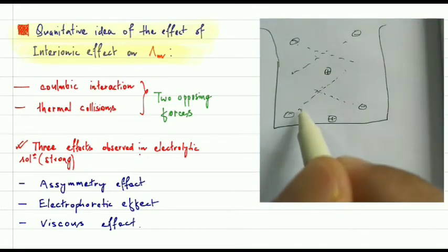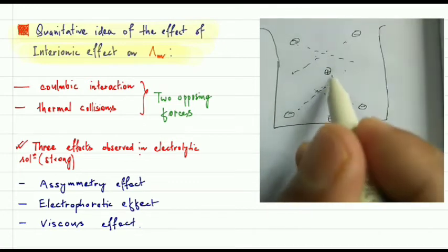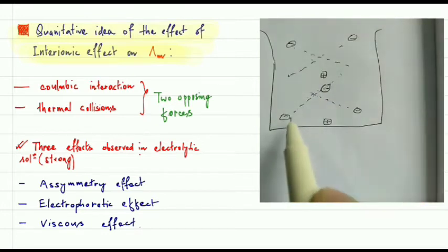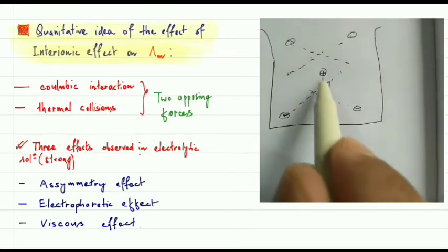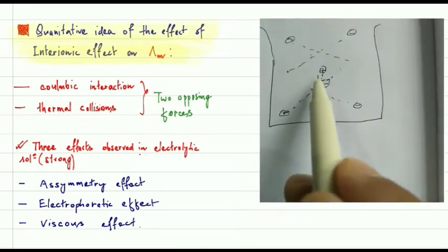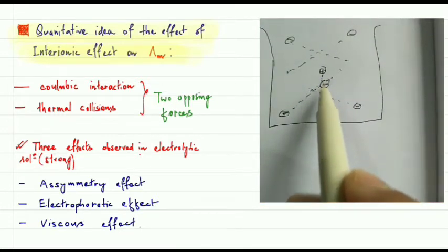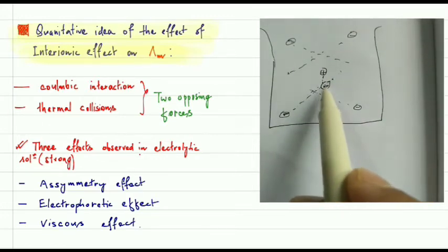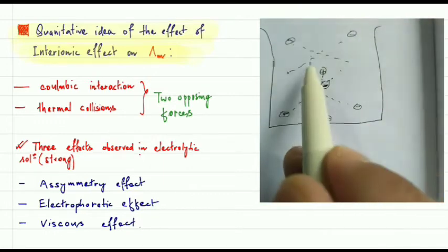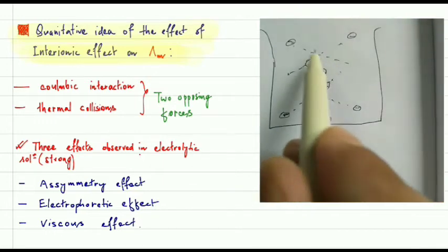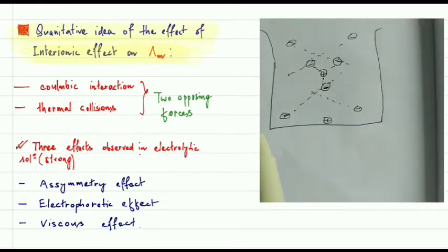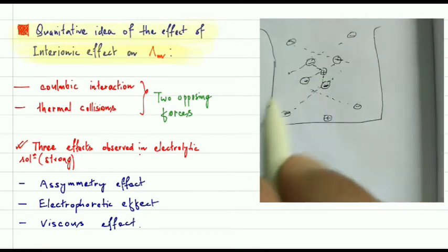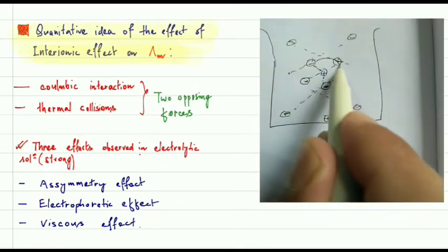So when this is moving in this direction, they will find some positive ion. Let's suppose at this position, they are moving from here to here. At this position they interact with each other, so there will be some Coulombic force. Because of that Coulombic force, it will not go further in this direction; it will remain at this position. Similarly this will remain at this position, and there will be some Coulombic force, and this one will remain in this position, and this one too, so there will be Coulombic force. So they are going to form a sphere.